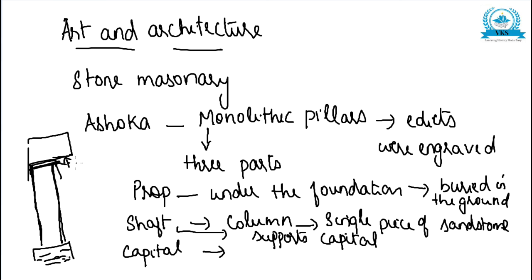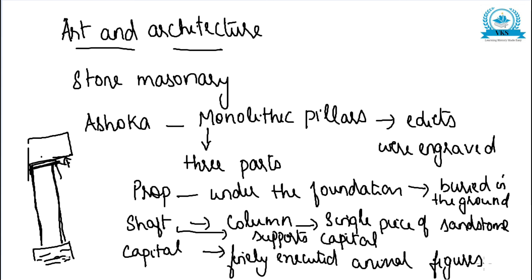On the topmost portion there is the capital, which consists of finely executed animal figures and also the sacred Dharma Chakra, engraved with animal sculptures and also an inverted lotus. So this is how the capital is made.